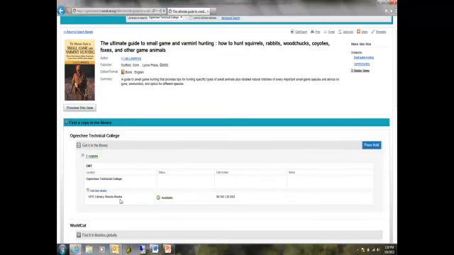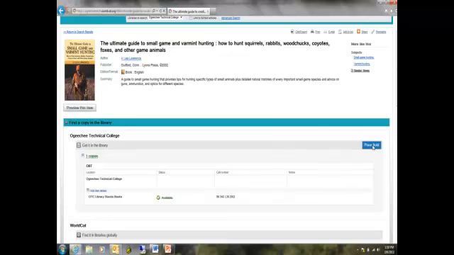It is in our stacks. It's available, and this is the Library of Congress call number. This is how we put them on the shelf. So I will go to the SK340 section in order to find this book. If this book was checked out, it would tell you that. Status checked out, and it would tell you when it should be turned back into the library.